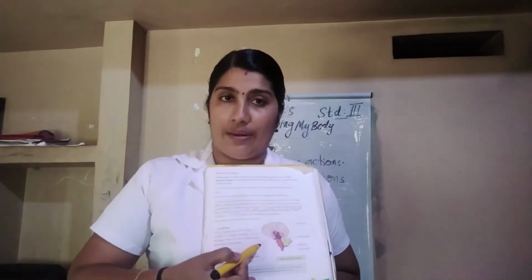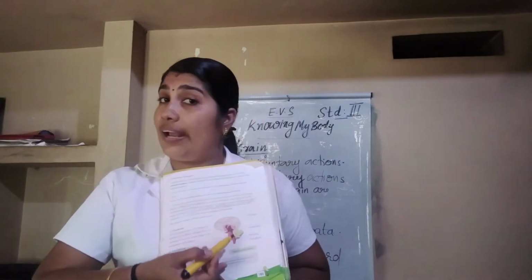You can see the picture of the brain in your textbook. This is our brain, and this brain is divided into 3 parts: cerebrum, cerebellum and medulla oblongata.